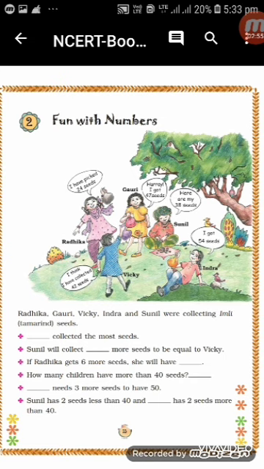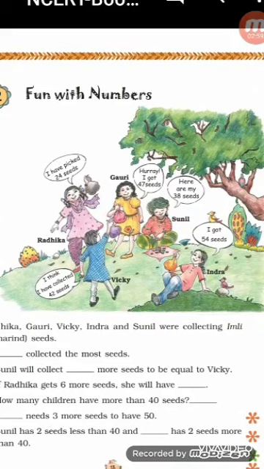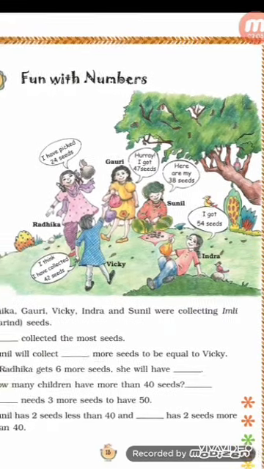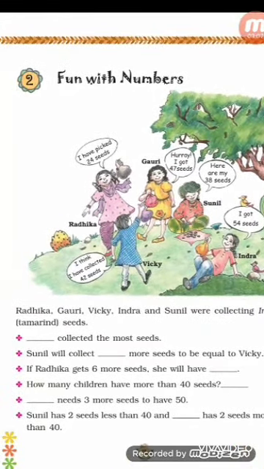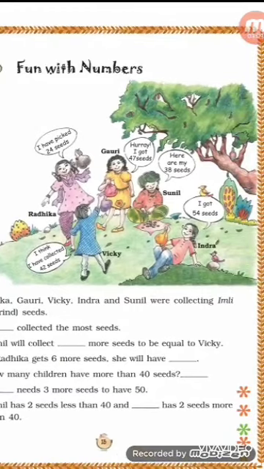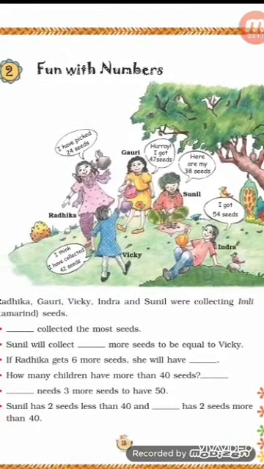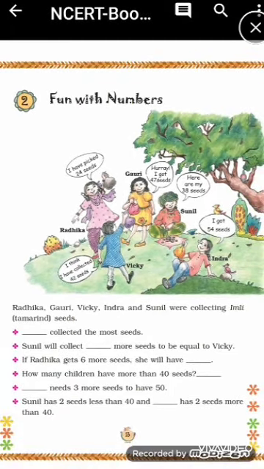Last is Sunil has 2 seeds less than 40. Okay, Sunil is having 38 seeds, means he is having 2 seeds less in making 40. And dash has 2 seeds more than 40. Okay, 2 seeds more means 40 plus 2 is 42. So who is having 42 seeds? Vicky. So the answer will be Vicky.